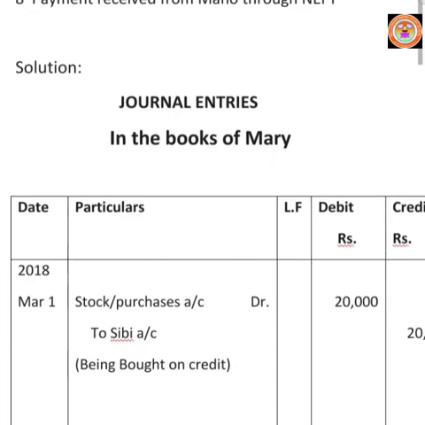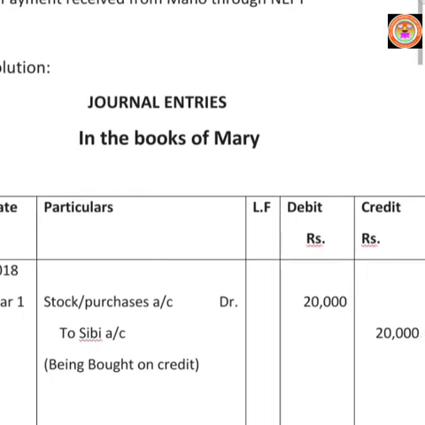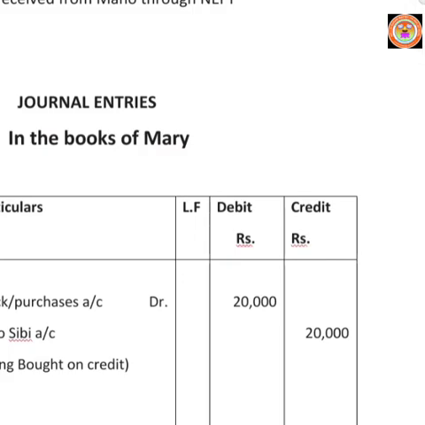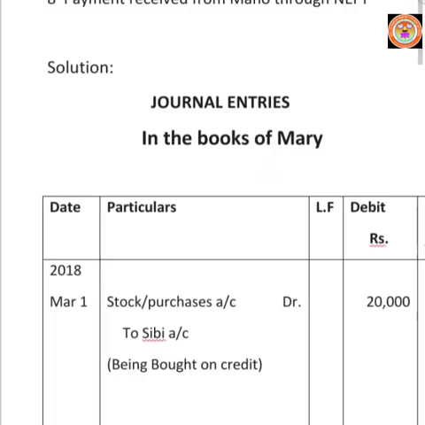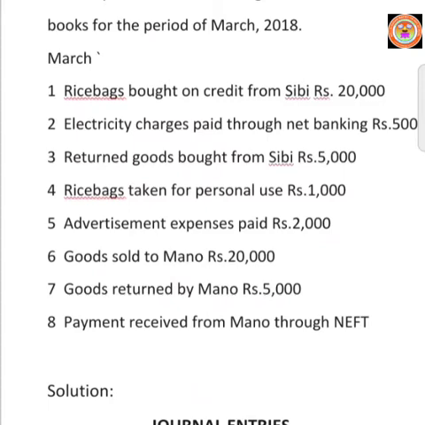Then, as usual, allot the columns. Write the format of journal entry: date, particulars, LF, debit amount column, credit amount column. First, write the year 2018 right at the top, then March month right under the year. Then March 1, write the date. First transaction, rice bags bought on credit from SIBI, rupees 20,000.